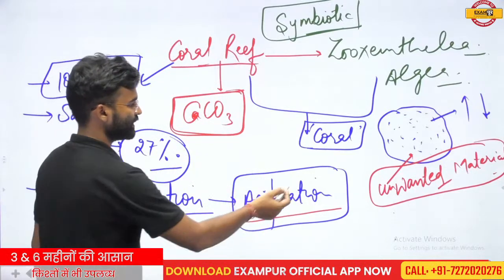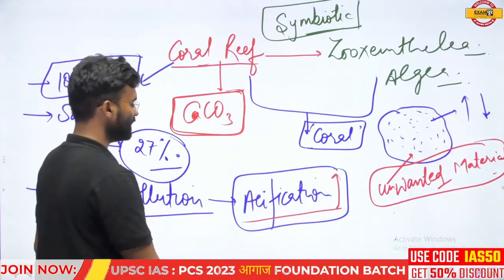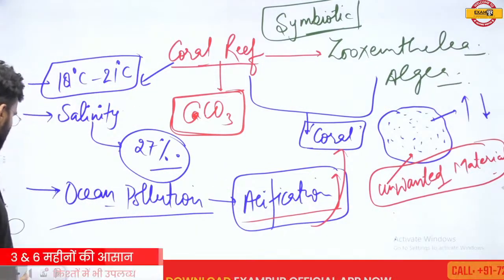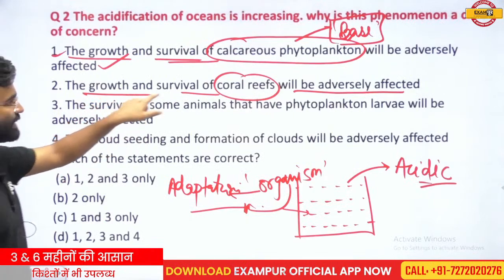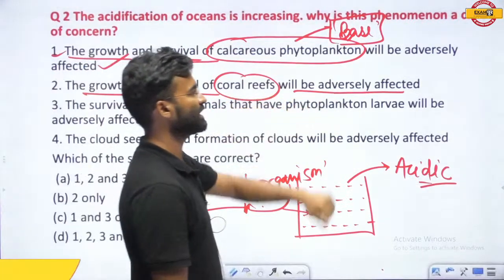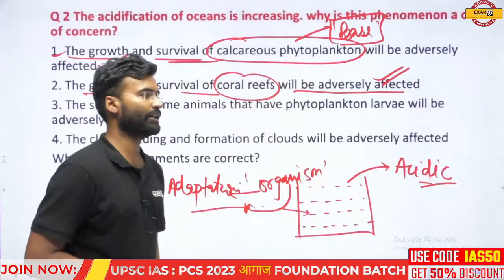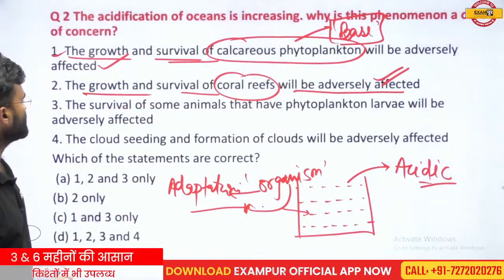So if the acidification will happen, then this acidification will affect the corals. So the second point, the growth and the survival of the coral reefs will be adversely affected. This is also a correct statement. Absolutely, this is the correct statement. Now we should move on to the third statement.